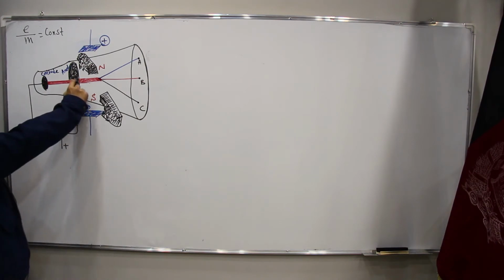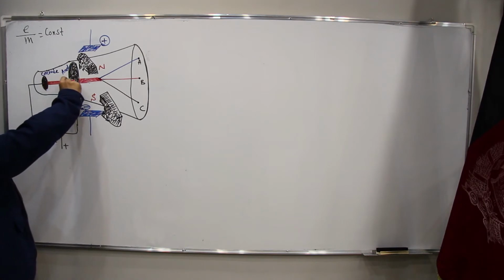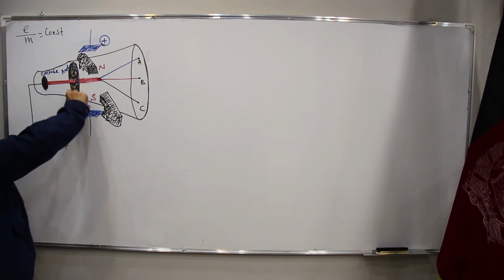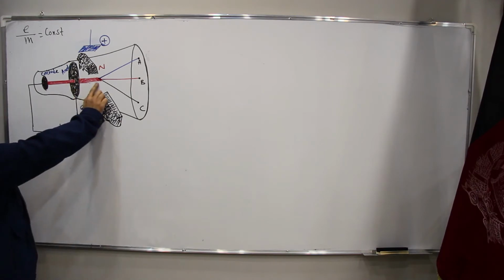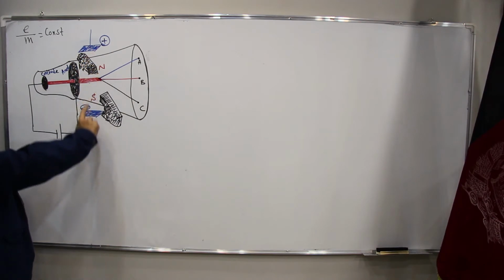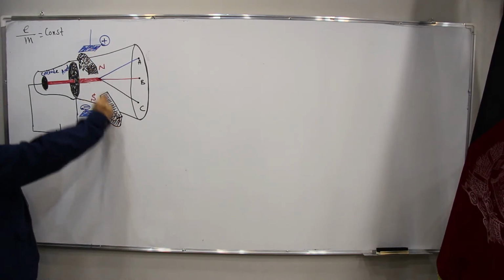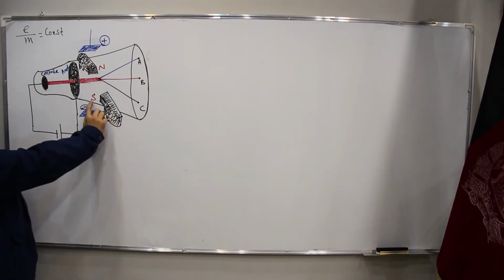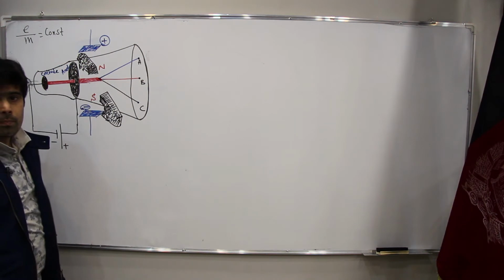Now, we have a hole here. The cathode rays enter and pass through this anode plate. Whenever it passes, here we have an electric field, positive and negative plates, and also we have a magnetic field, with south pole and north pole.